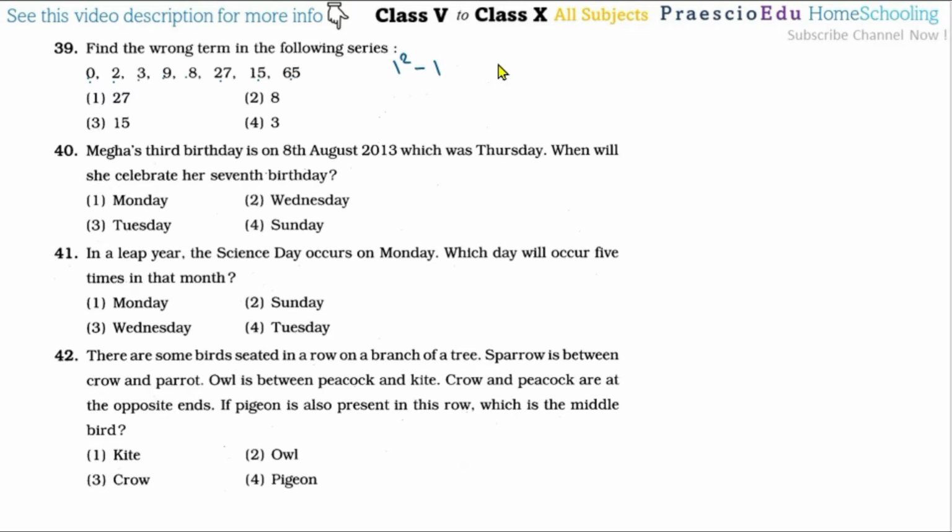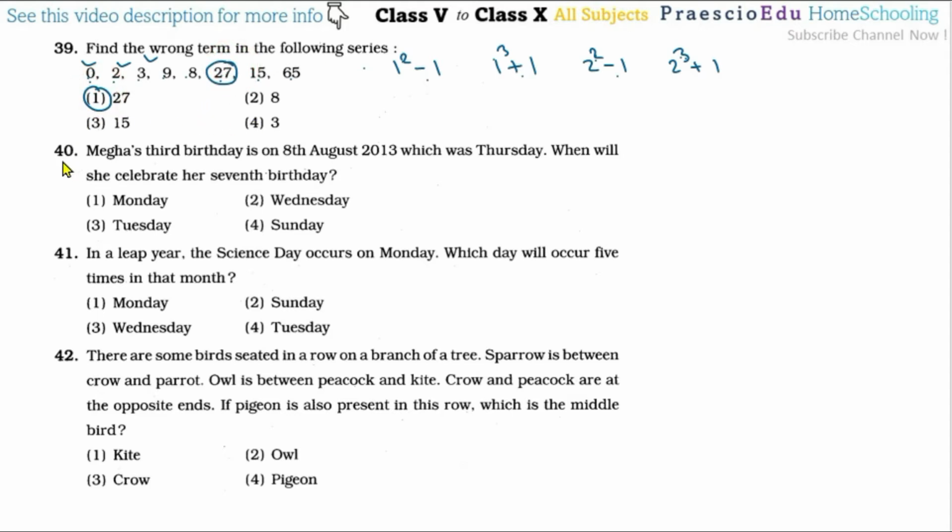Then while adding, 1 cube plus 1, we are getting 2. This is a 0. Then 2 square minus 1, that is 4 minus 1, that is 3. Then 2's cube plus 1 means square and then cube, that is a sequence. Here square, here cube, here square, here cube, and here minus 1 plus 1 minus 1 plus 1, that is a sequence. So as per this, 27 is the different one, and this is given in option number 1.